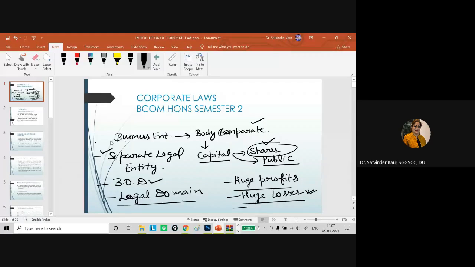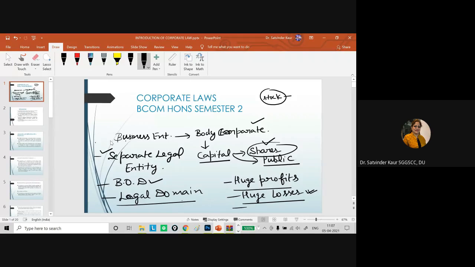But in case where we talk about the corporate laws, to which form of business organization does it apply? It applies to the companies and to the body corporates. By a company we mean an association of persons who contribute money or money's worth in the form of stocks, and these stocks are known as shares. If the company is offered to the public, we are aware of the stock market and the secondary market wherein these can be traded as well.